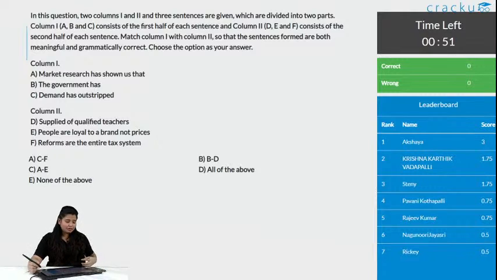Gautam, let us start. We have already started and this is the 4th question. Thirty seconds remaining, no correct answers and no wrong answers.